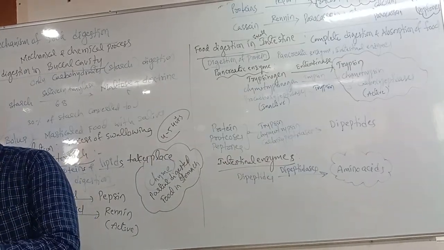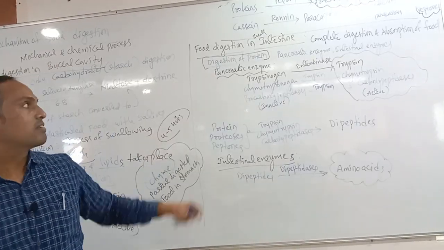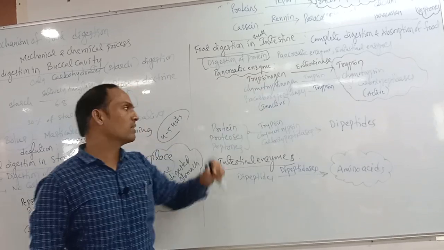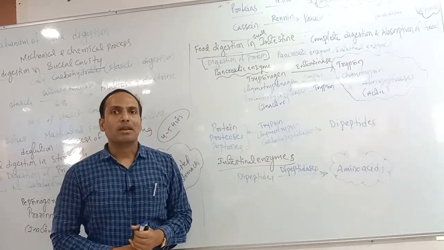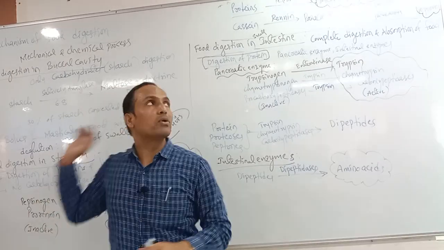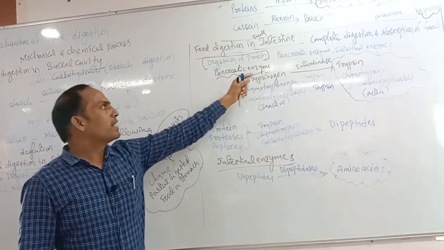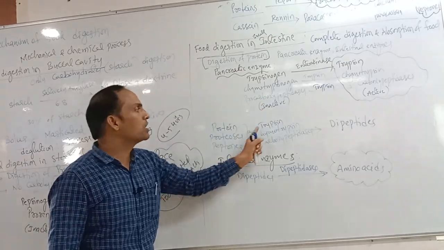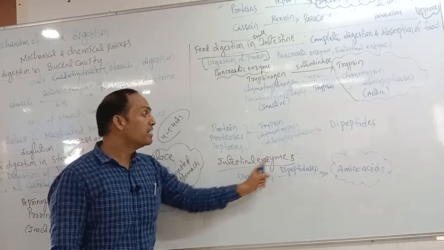So in protein digestion, gastric enzymes work, plus pancreatic enzymes work, plus intestinal enzymes also work. The gastric enzymes working on protein digestion are pepsin and renin. The pancreatic enzymes working on protein digestion are trypsin, chymotrypsin, and carboxypeptidase. And the intestinal enzymes?